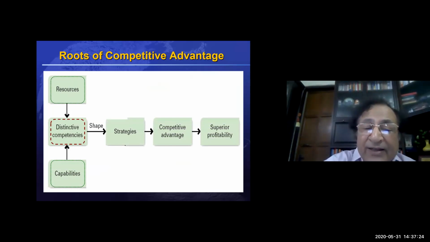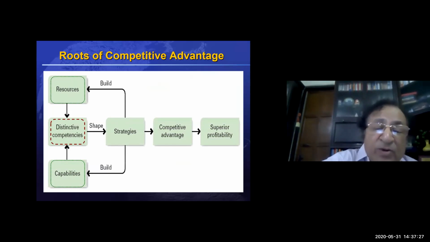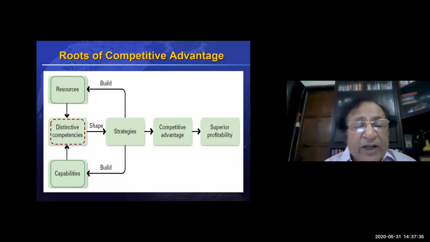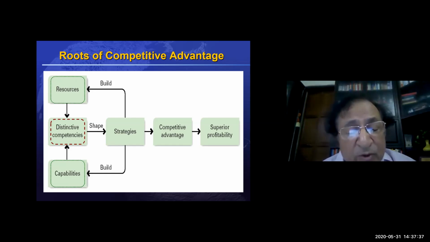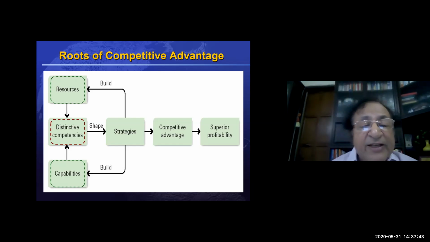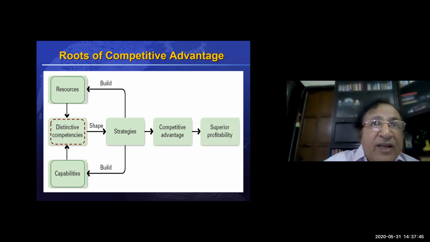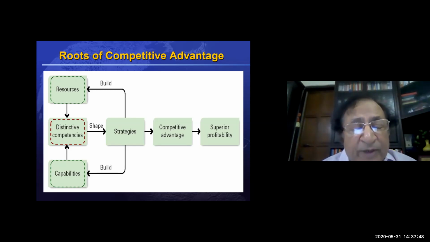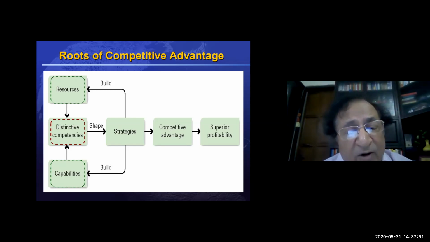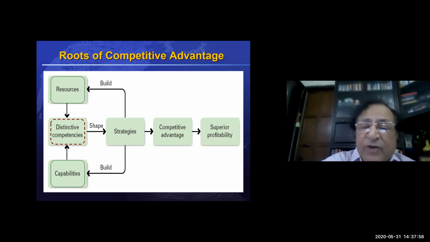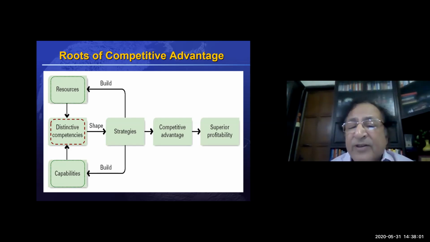And it's not a linear relationship between distinctive competency and strategy, because people also have strategies which further build newer resources and newer capabilities in order to keep pace with the changing environment. So distinctive competencies can keep getting honed and sharpened. And these strategies will give you competitive advantage and ultimately result in superior performance.